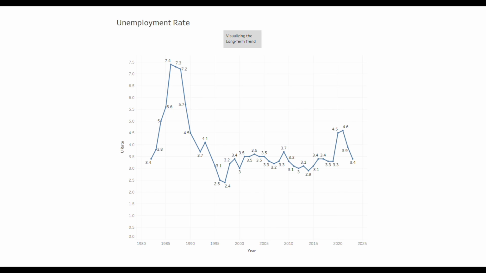The data set I used contains yearly unemployment rates for Malaysia sourced from the Department of Statistics Malaysia. To build this visual, I used year on the columns shelf and U rate, representing the unemployment rate, on the rows shelf. The main chart is a line graph which clearly illustrates the year-over-year changes in unemployment. And here is the unemployment trend in Tableau. This interactive format helps illustrate the key points, such as the sharp increase in 2020 due to the pandemic and the recovery afterward.